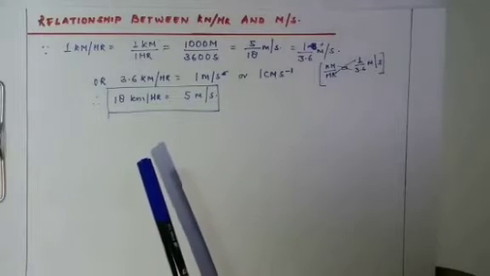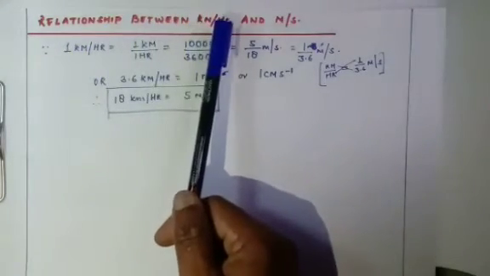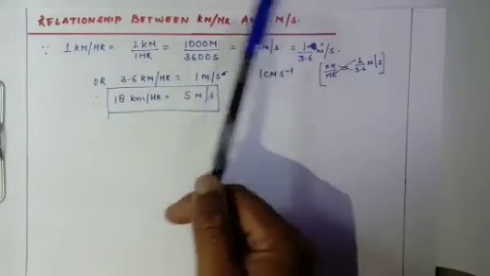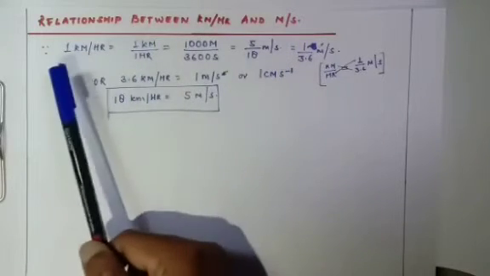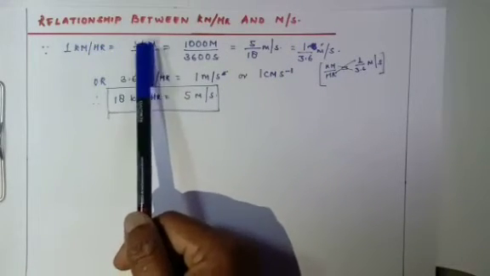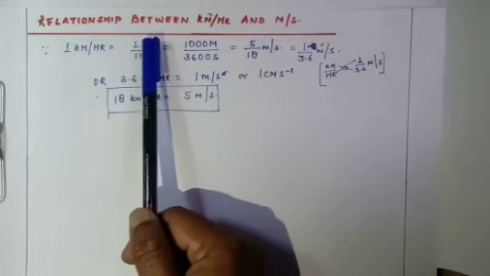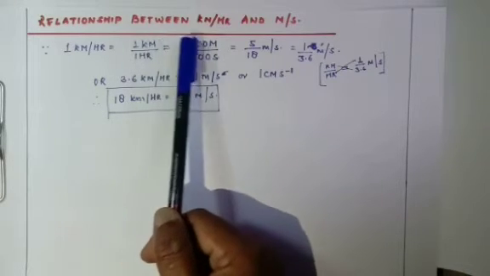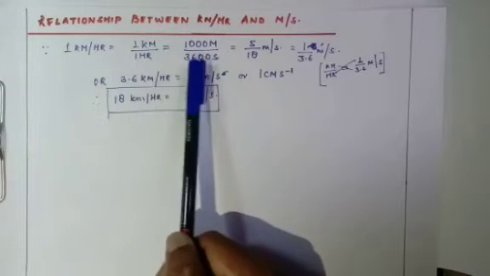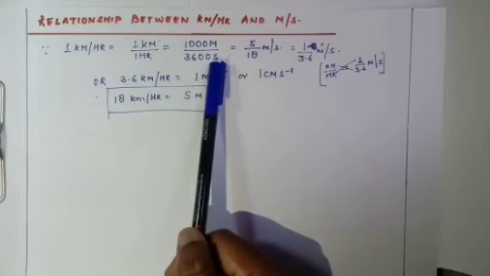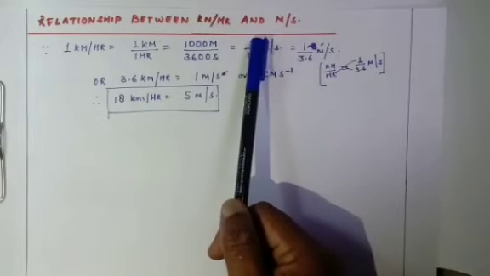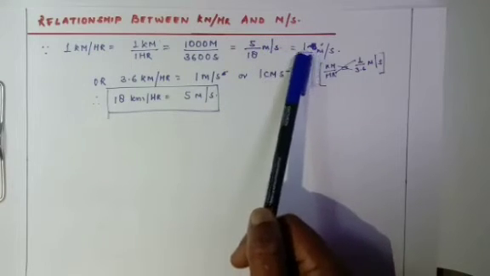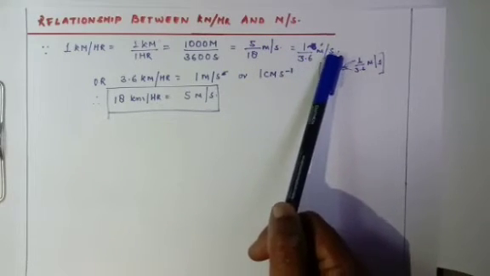Let us come to another topic, that is relationship between kilometer per hour and meter per second. It is a very important topic as it can come in your examination. Since 1 kilometer per hour can be written as 1 kilometer upon 1 hour, now we are going to replace the values of 1 kilometer and 1 hour. So 1 kilometer is equal to 1000 meter and 1 hour is equal to 3600 second. When we calculate it, we get 5 upon 18 meter per second. When we calculate it again, it will be 1 upon 3.6 meter per second.